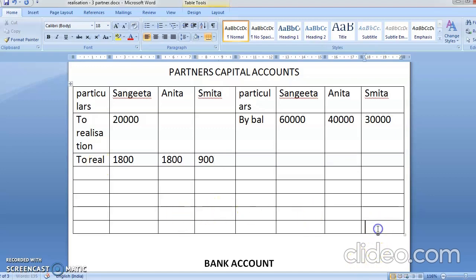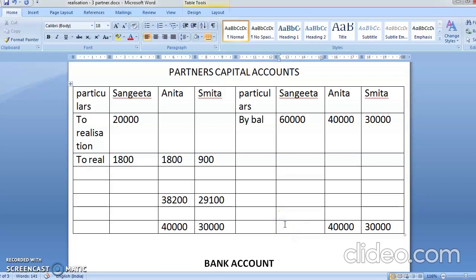Now let's do the totaling of this. This is a balance and the final total. So 30,000 minus 900 is 29,100. Here it is coming to 40,000. Tell me, 40,000 minus 1,800 is coming to 38,200.